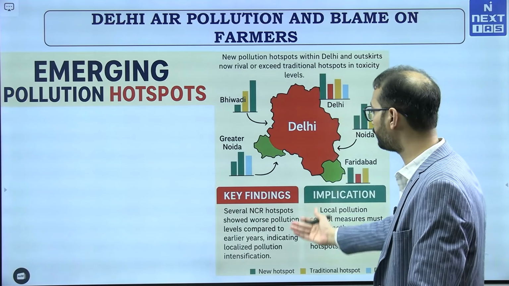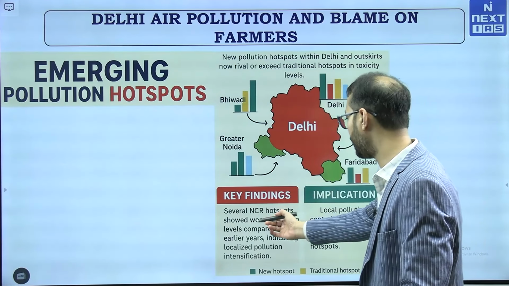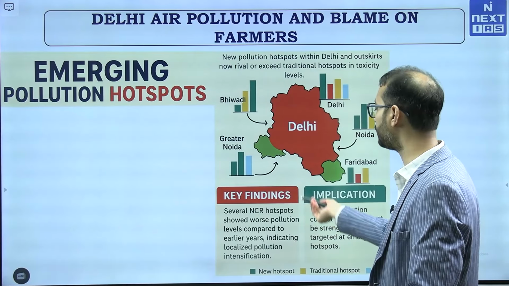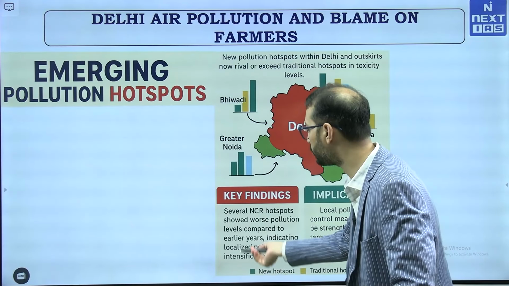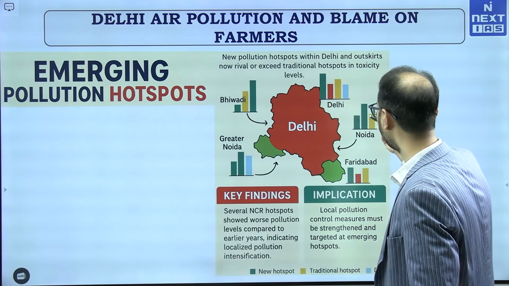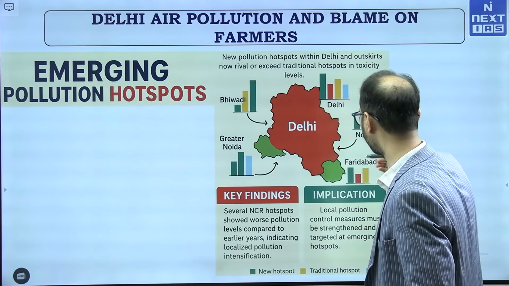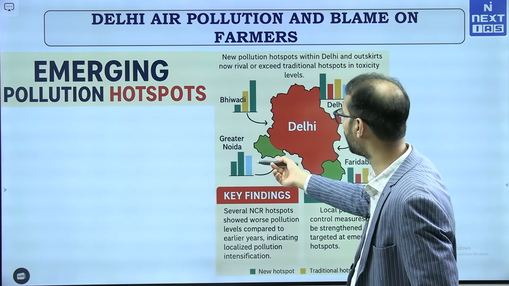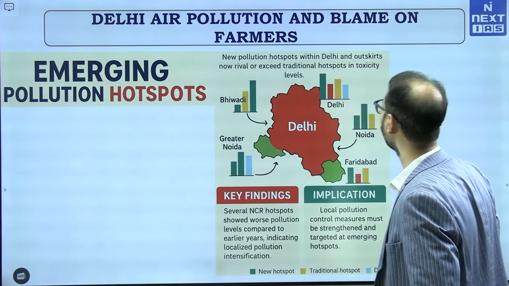So, the key findings of this article and the report is that there are several NCR hotspots showed worse pollution levels compared to earlier years, indicating localized pollution intensification. So, we have seen in Bhiwandi, we have seen in Noida, Faridabad, it has been relatively low, right. Greater Noida, we have seen it has been low, but it has increased in Bhiwandi, right.